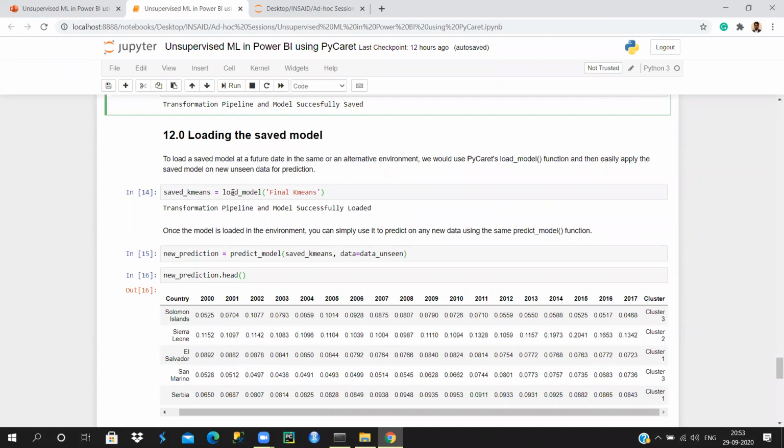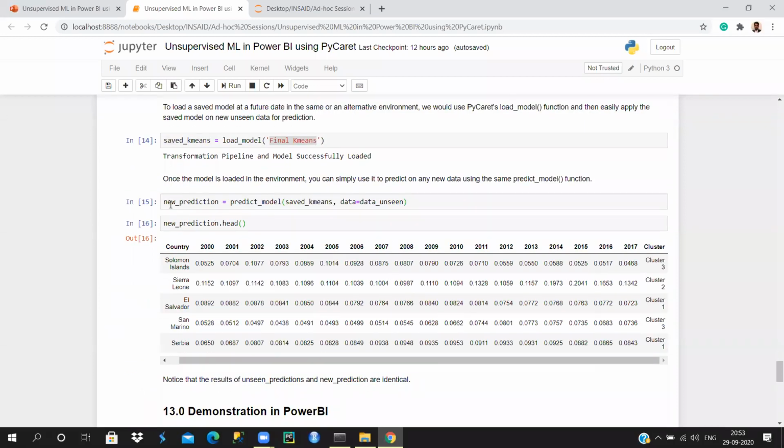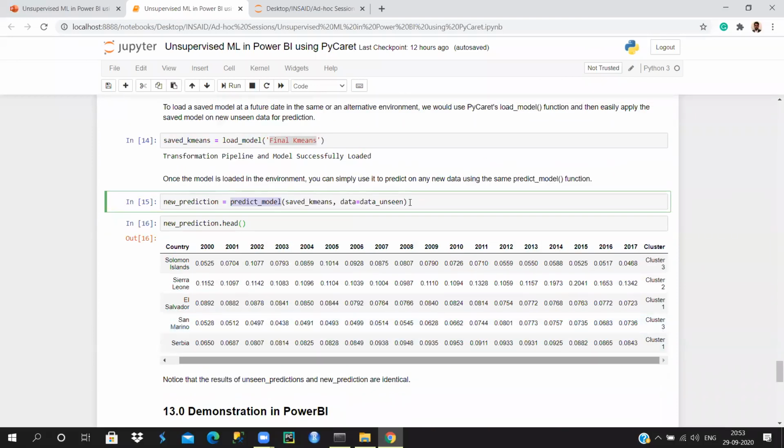Save k-means is equal to load model. You understand this load model function, and then you write your final k-means here, which is the saved one. Once you do it, again you can create a new prediction, and the prediction will be done with the same predict model function. I have used the same unseen data, but if you want to use some other data, you can use it.